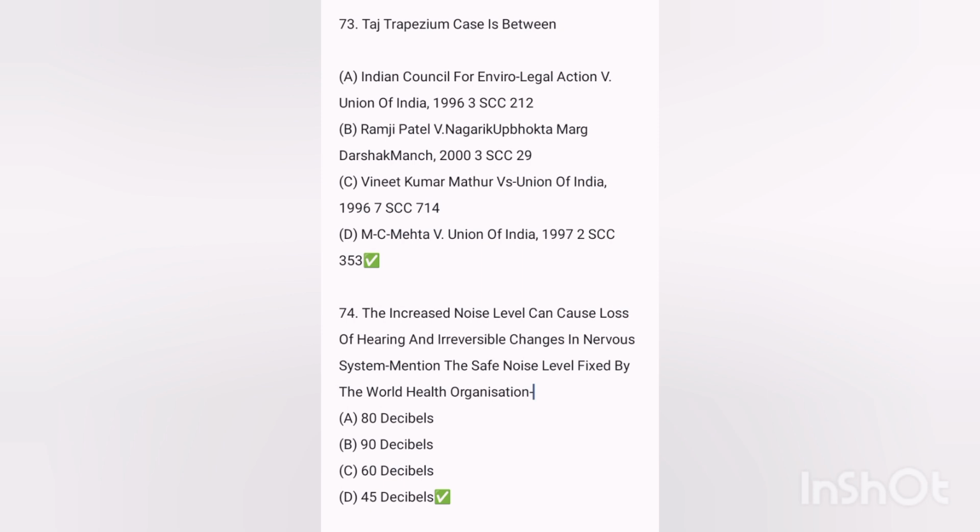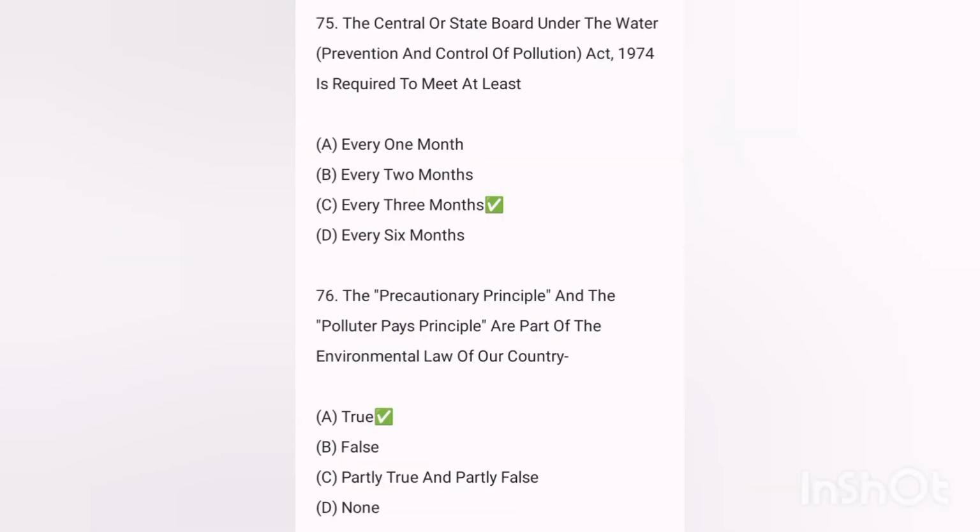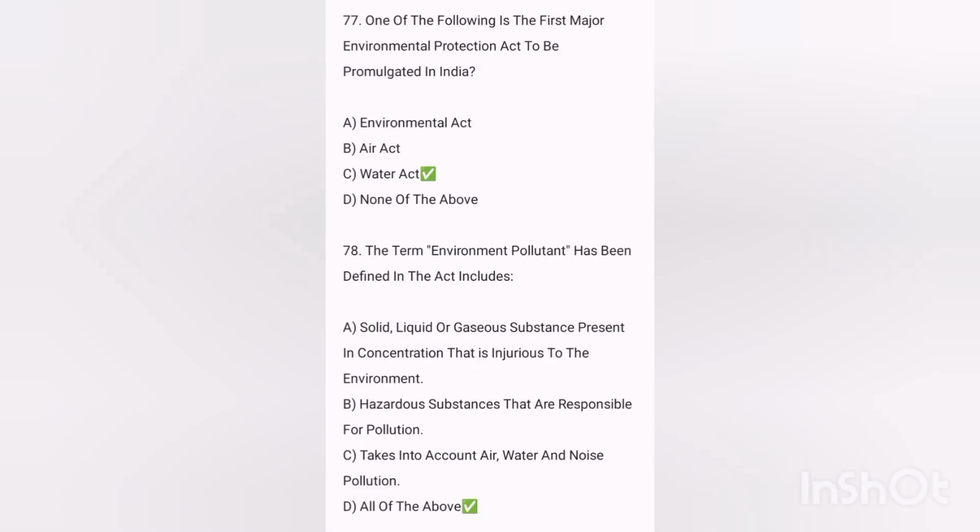Answer was 45 decibel. Next, the Central or State Board under the Water Act 1974 is required to meet at least, answer, every 3 months. Next, the precautionary principle and the polluter pays principle are part of the environmental law of our country. True, answer. Next, which one of the following is the first major environmental protection act to be promulgated in India.